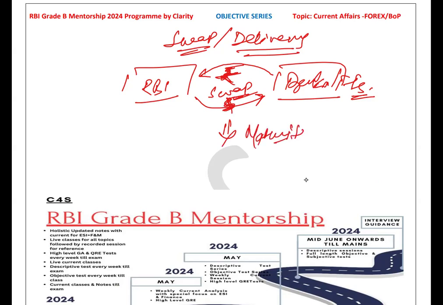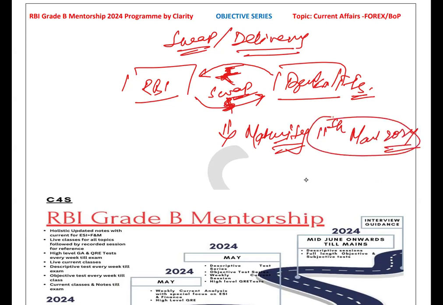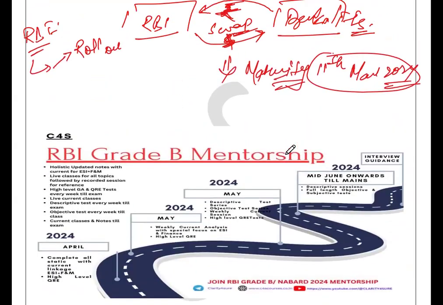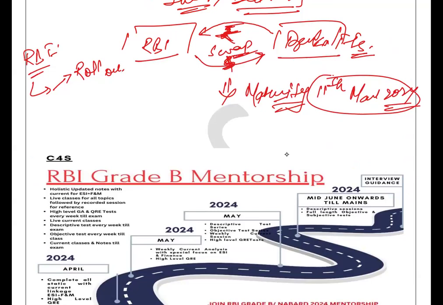After the maturity, RBI has some options. In this case, the maturity came on 11th of March 2024. So on this date, RBI has certain options. What are the options held with the RBI? It has three options: either it will go to the rollover mechanism, meaning rollover of the swap agreement, or it will take the delivery, or it will take the partial delivery.